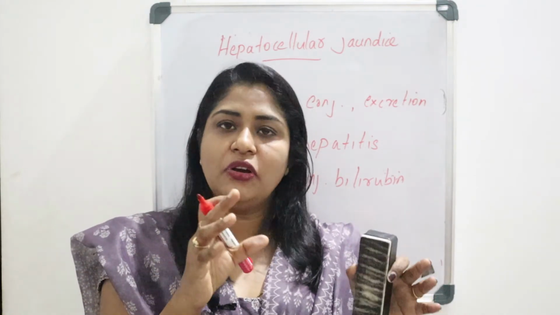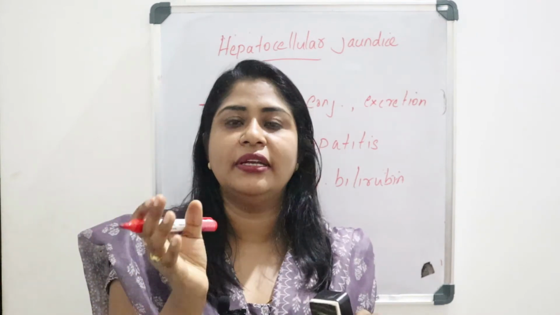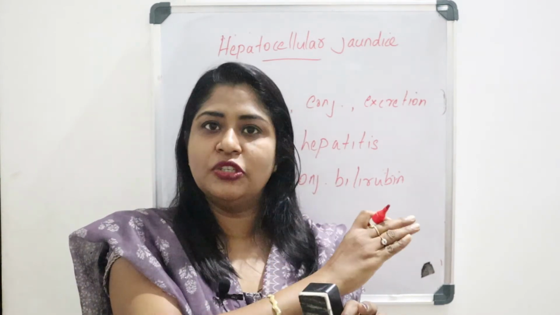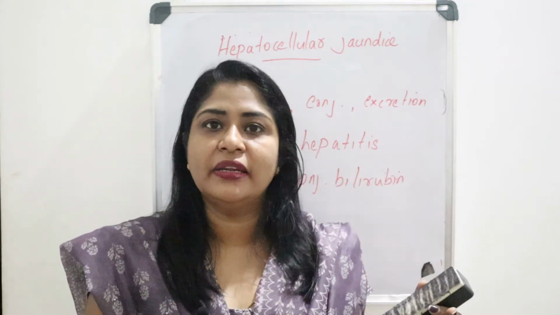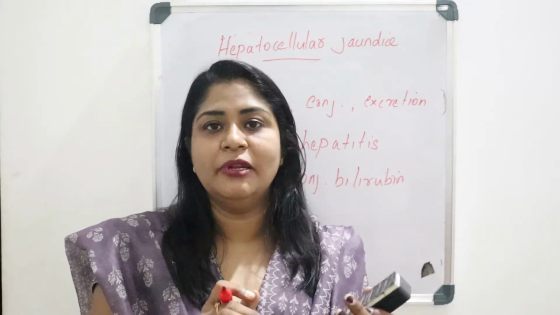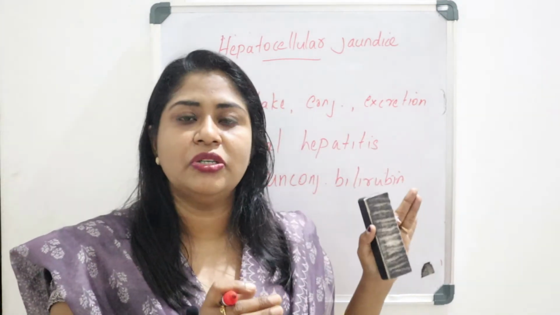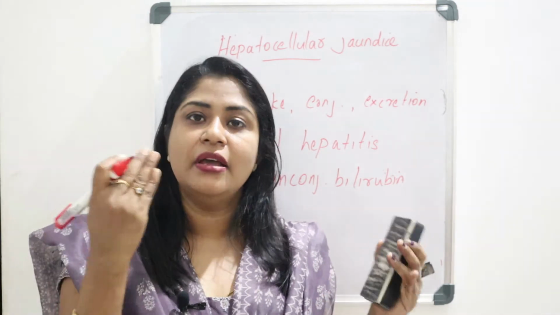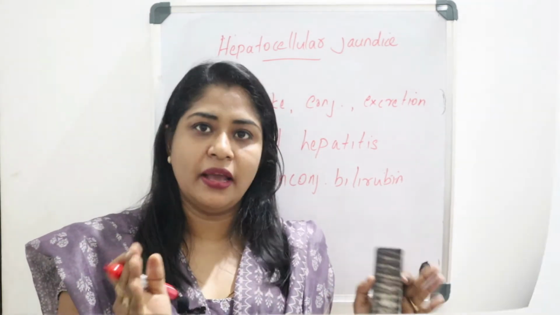After conjugation the excretion process will be impaired, so the conjugated bilirubin will be regurgitated, or reflux back to the blood. So in hepatocellular jaundice, both unconjugated bilirubin as well as conjugated bilirubin levels will be high.